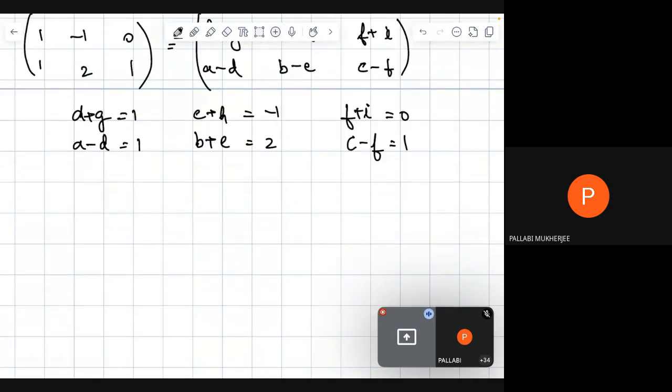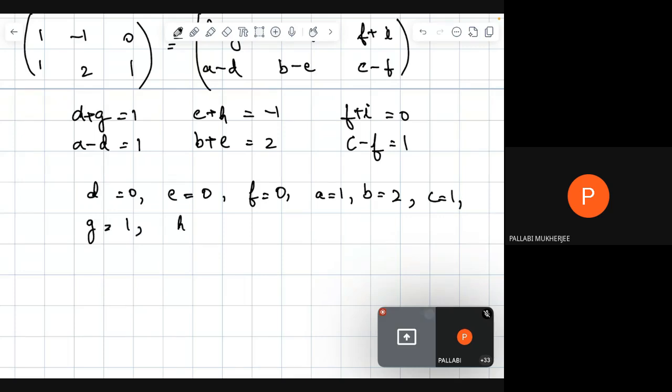And when we solve it, we find that D is equal to 0. E, you can solve and see the answer will come like this. D is equal to 0. E is equal to 0. F is equal to 0. A is equal to 1. B is equal to 2. C is equal to 1. G is equal to 1. H is equal to minus 1. I is equal to 0.